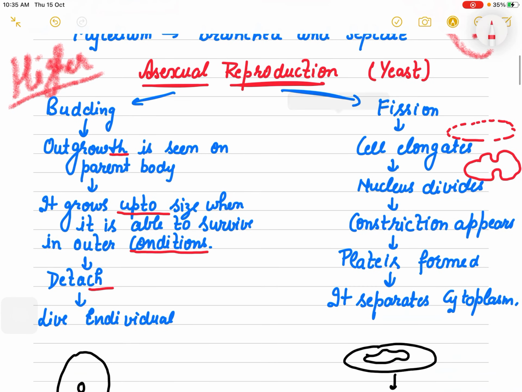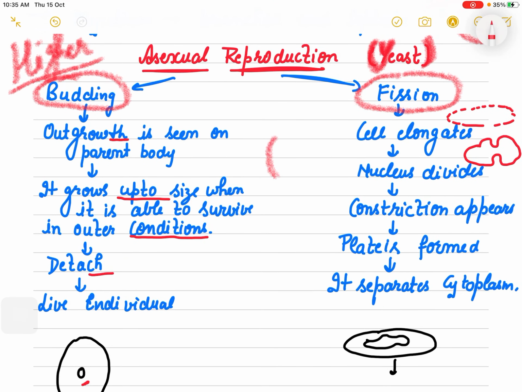Now if we talk about their asexual reproduction, if I specifically take one example from this group, that is the yeast, then yeast reproduces through budding and fission. Budding is what? Budding in which an outgrowth is seen from the parent's body, right? So first the nucleus divides, then this bud grows up to a size so that it is able to survive in the outer conditions.